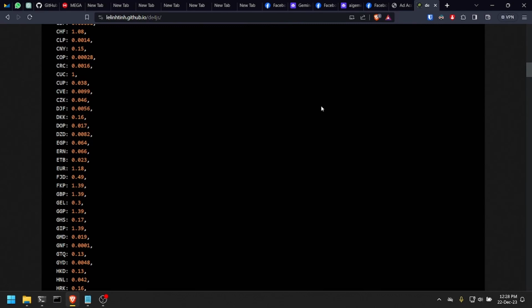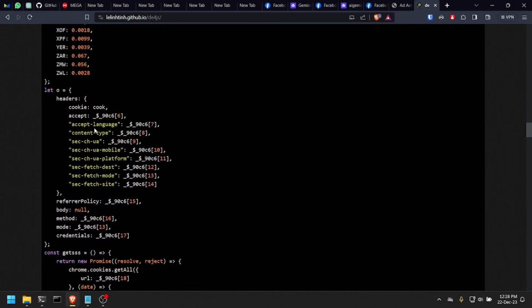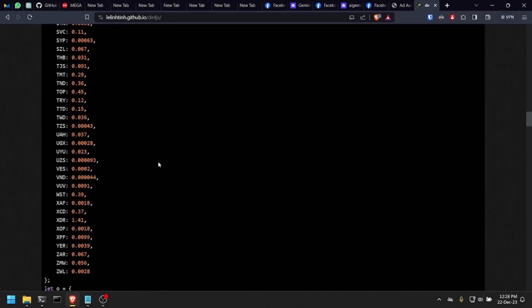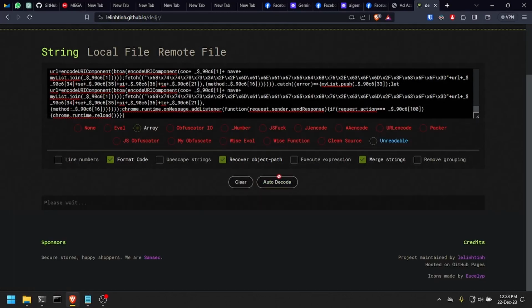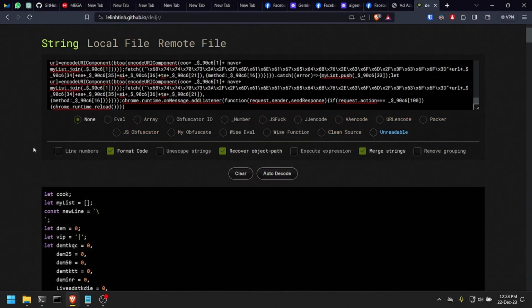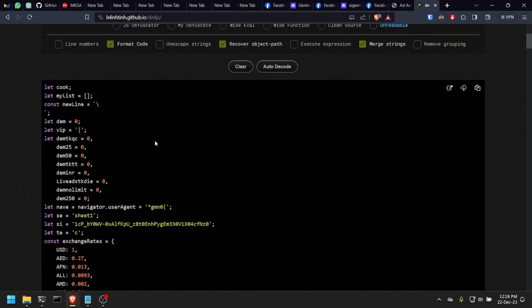But if we scroll down, it would still be a pain to know, for instance, what the accept language will be. We'll have to look in this array, get the 7th index, and then replace it here, which is not cool. But this decoder has this auto decode function here, which already does that automatically for us. So all those strings are already placed where they should be. And now we can take a look at this code.